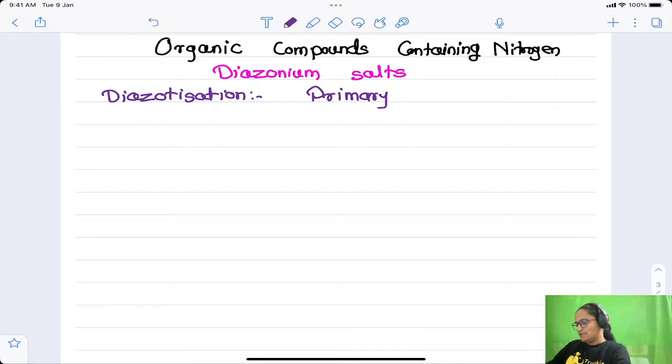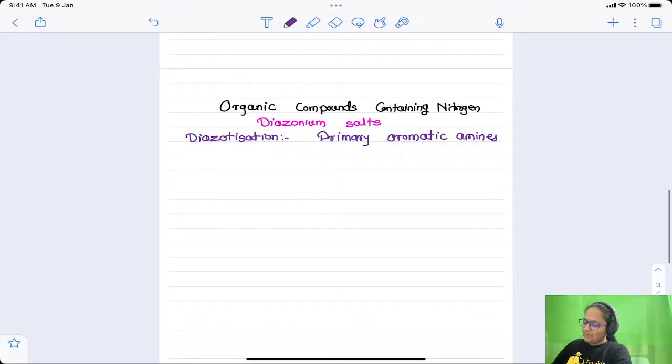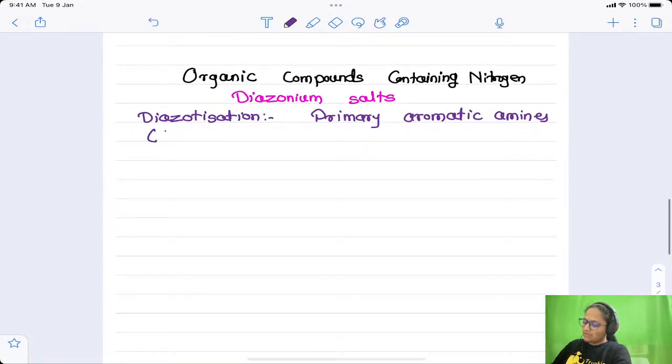I'll explain all these things. Primary aromatic amines means what? The aromatic ring is directly attached to NH2. Primary aromatic amines are treated with